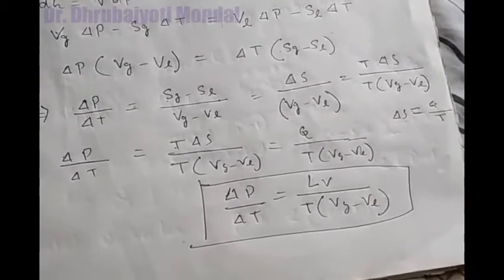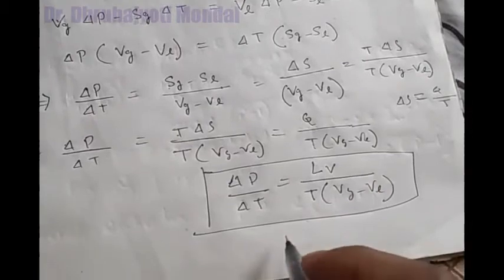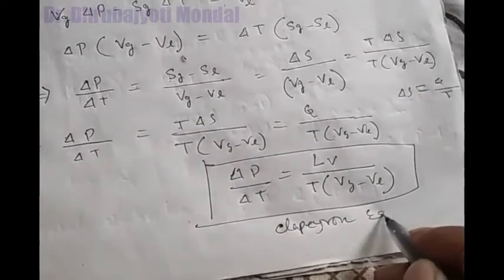So this is called the Clapeyron equation.